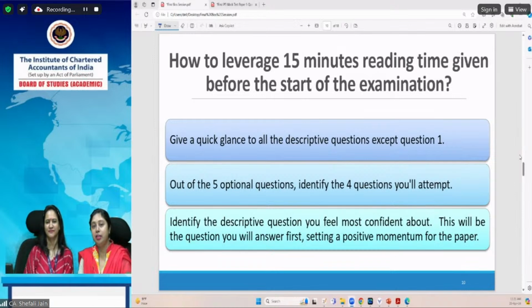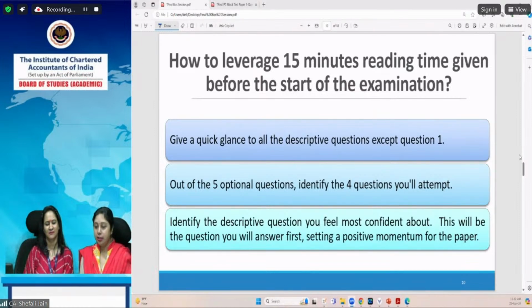You do not have any other way to communicate with your examiner, but when he sees your answer sheet and finds that you have attempted your first question in a brilliant manner, he gets an impression that yes, you have prepared for your examination well. This goes throughout the rest of the copy. When he checks your answer booklet, this impression carries throughout, and it definitely gives you an edge over other examinees.